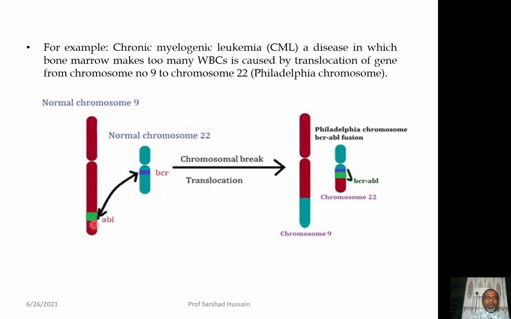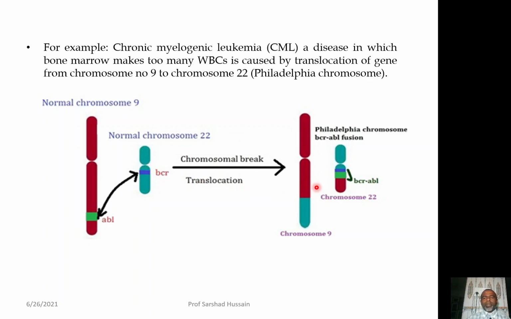A gene called ABL is transferred from this portion of chromosome number 9 to this portion of chromosome number 22 in the human being, where the BCR gene is located. Now, once this block of the gene is translocated to this part, what happens then?